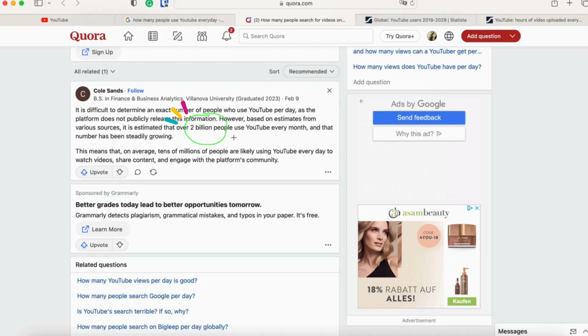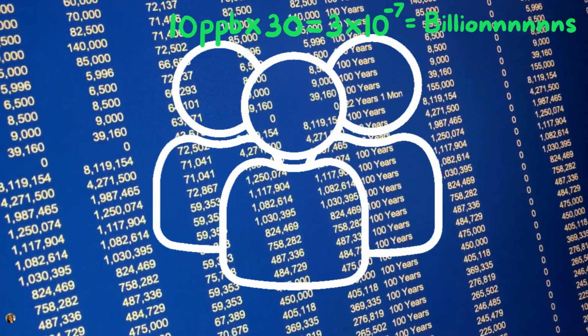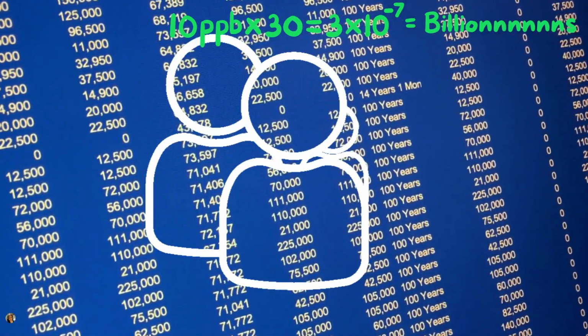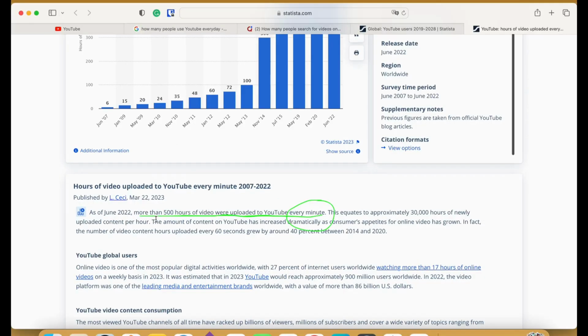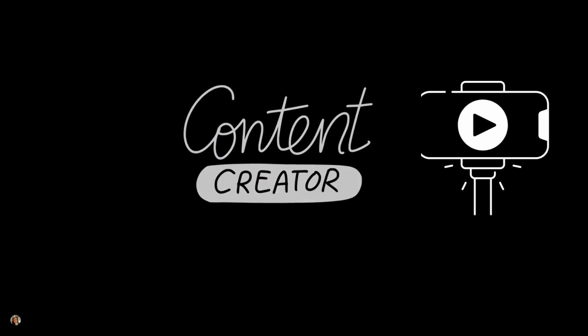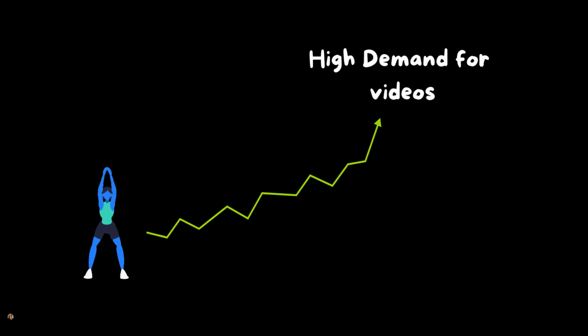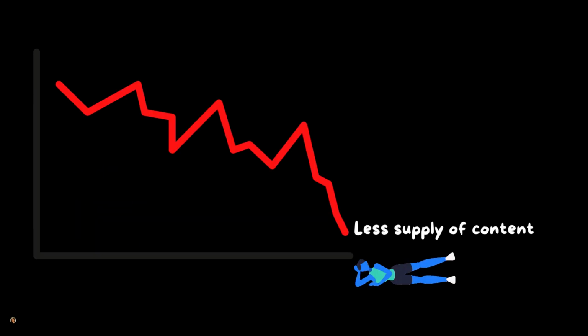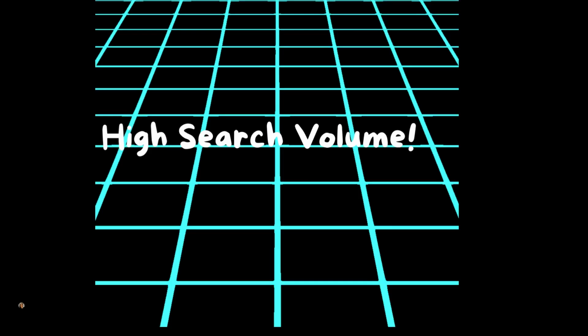Today, over 2 billion people use YouTube every month, and that number is only growing with every passing day. But check this out, compared to all the billions of people on YouTube, there are only 500 hours of video that's uploaded to YouTube every minute. But wait, if you're a content creator, that's really good news for you. Want to know why? Well, it's economics 101. There's a high demand for videos, but less supply of content.